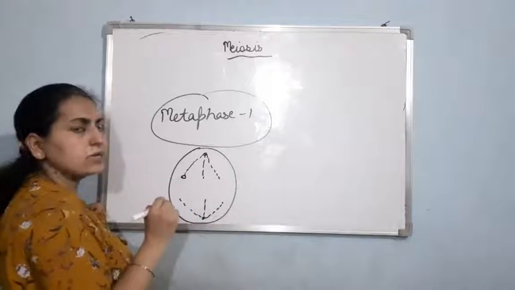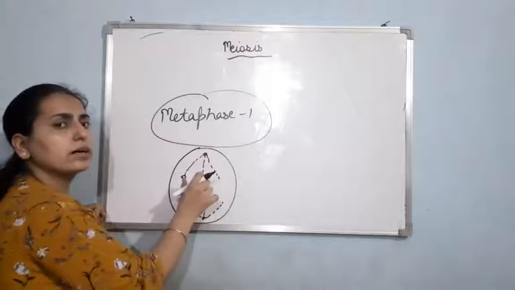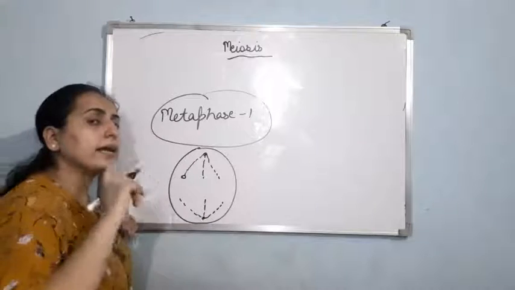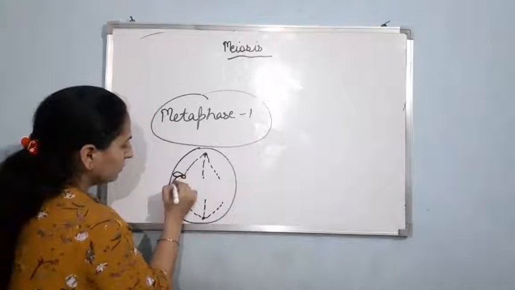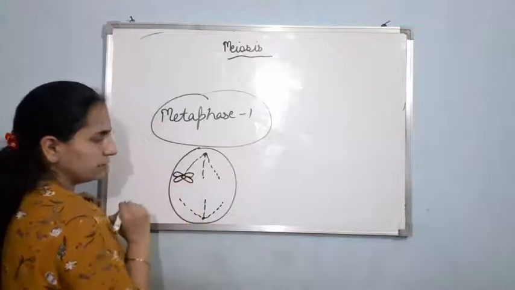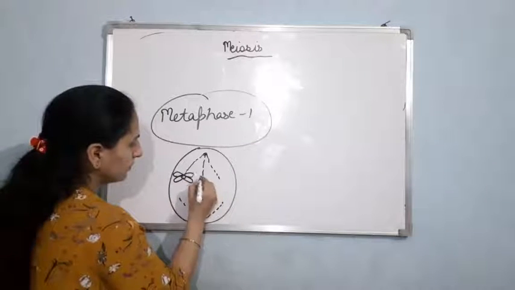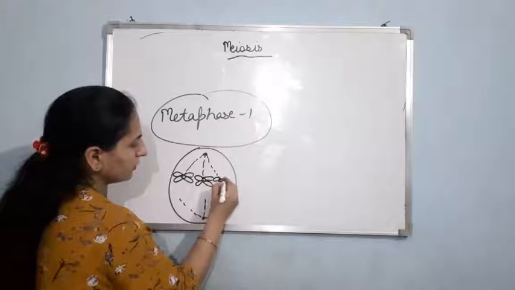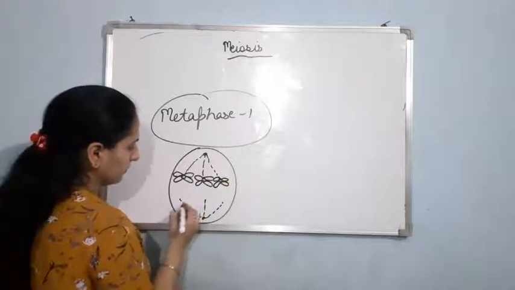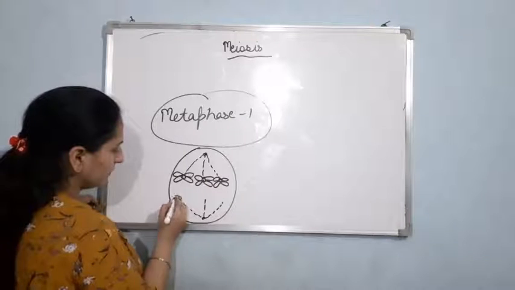Centromere. As you know, microtubules are attached with the kinetochore, and kinetochores are present on the centromere. So first chromosome like this, second, and third. Okay. Same here.